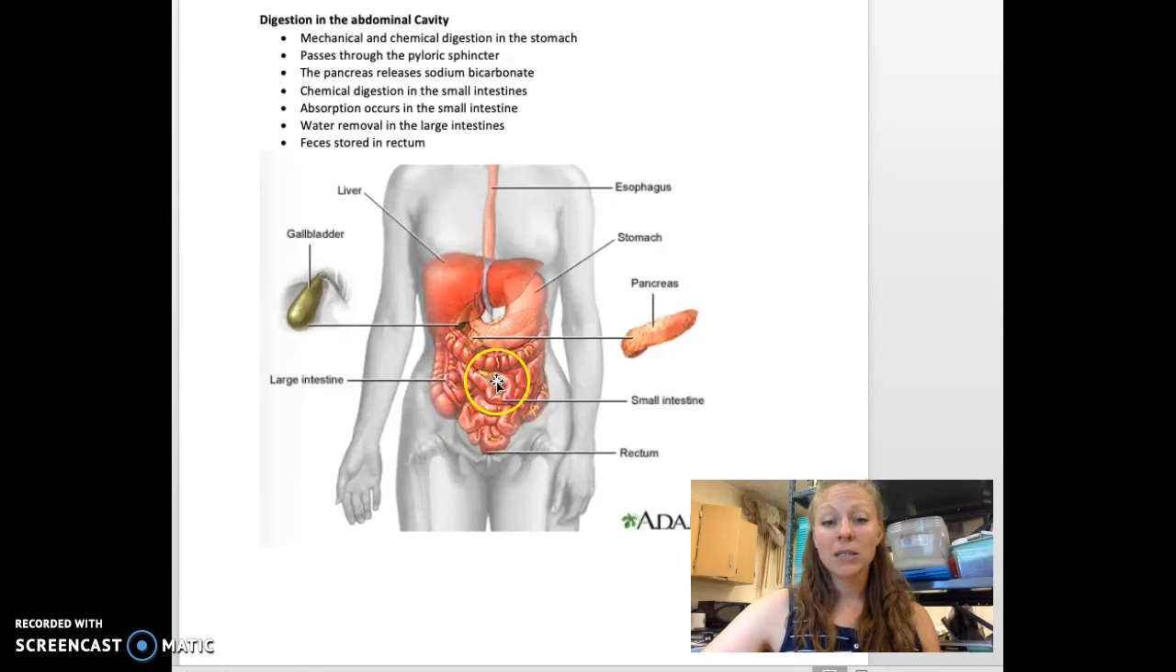And the small intestines, some people call this the second brain. It's very, very important. So what we put into our stomachs and into our small intestines goes into our blood and then right to our brain. So it's very, very important that we know what we're putting into our small intestines, because it goes right into our blood. And so here, in our small intestines, lots of chemical digestion happens.